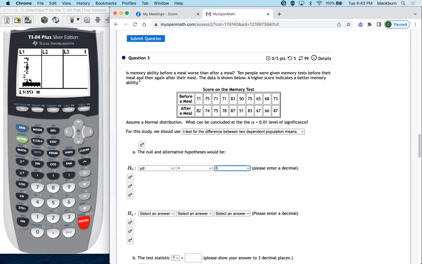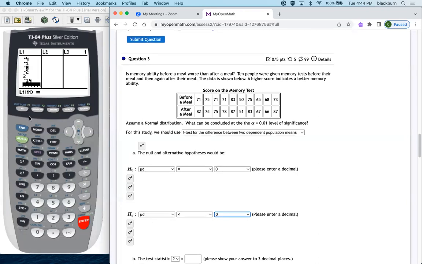So is memory ability before a meal worse than after a meal? So that means is the difference less than 0. For the memory to be worse before a meal, the score is going to have to be lower than after a meal. So we're asking whether the difference in the means is less than 0.